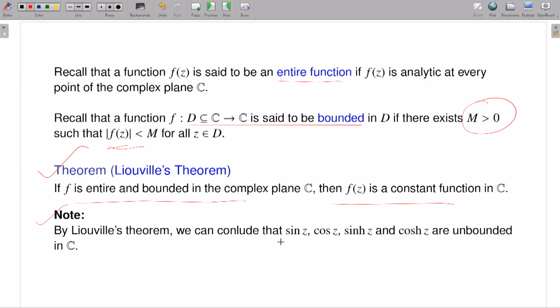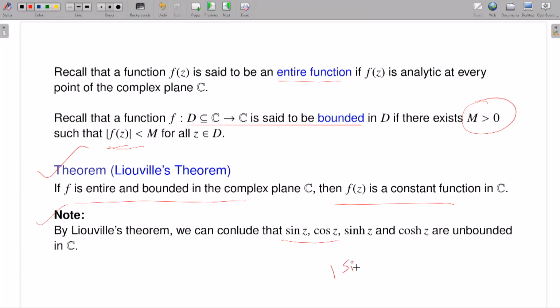This kind of problem I already discussed: the sine and cosine functions, you can prove that these are unbounded functions. One of the ways I proved the unboundedness of the sine and cosine functions, if you remember, was with an estimate. I proved that |sin z| is dominated by something that blows up to infinity as |y| approaches infinity. I think this should be sinh y or something like that.